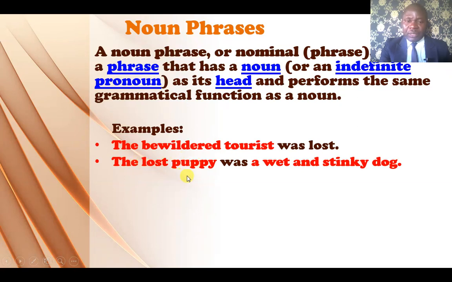The most important word there is puppy, right? The lost is describing puppy. They have another noun phrase here. A wet and stinky is describing dog, right? So the most important word there is dog. The first noun phrase there is functioning as the subject of the sentence. The second noun phrase here is functioning as subject complement.